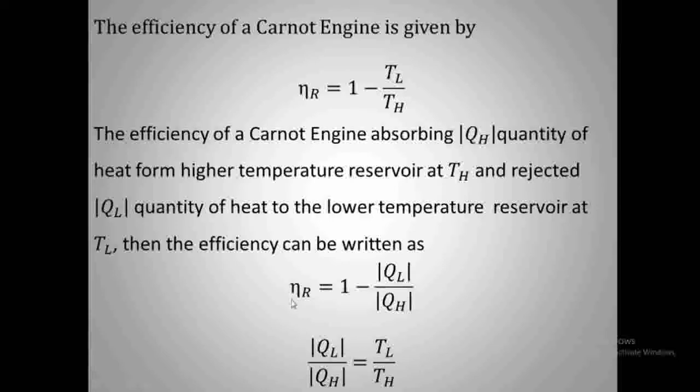So the efficiency of the Carnot engine can be taken as 1 minus TL by TH, or the efficiency of any engine can be taken as 1 minus QL by QH. That is the case for the Carnot engine also. But for the Carnot engine, the efficiency can also be written as 1 minus TL by TH. So it follows that TL by TH will be equal to modulus QL by QH. So we can define absolute zero from the efficiency equation of the Carnot engine.